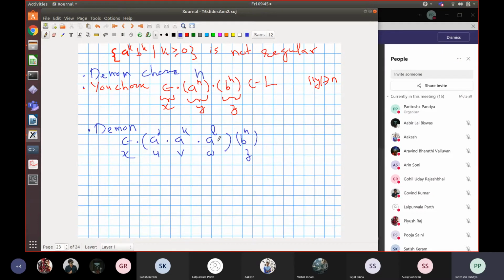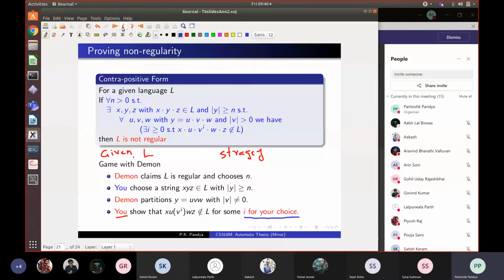Daemon has now broken it into three parts. This a raised to n is broken into a raised to j, a raised to k, and a raised to l, with the property that j plus k plus l equals n. Of course, because originally n occurrences of a will be broken into this, and k is greater than 0, because the pump should always be non-epsilon, right? That is our requirement.